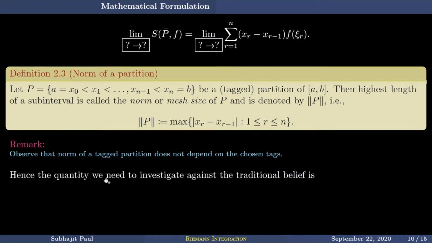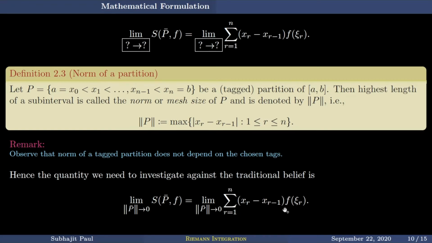Hence, the quantity we need to investigate against the traditional belief is this: the norm of any tagged partition going to zero, of this quantity, the Riemann sum of the function f with respect to the tagged partition P bar.